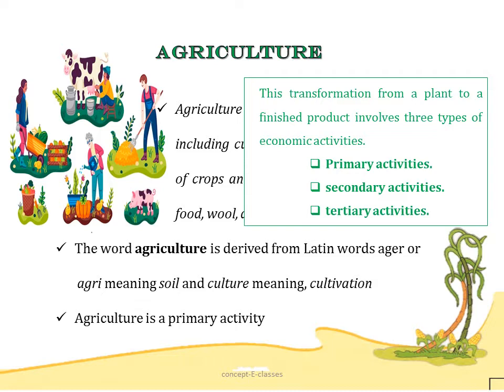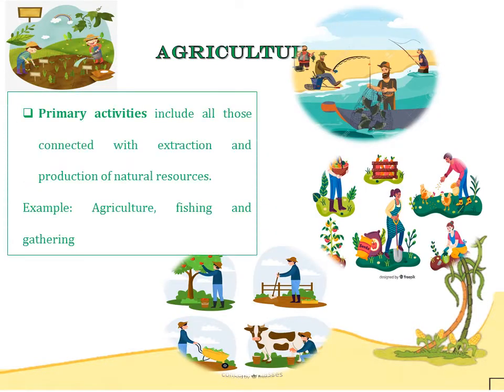So let's discuss briefly what all are these activities. Now what are primary activities? Primary activities include all those occupations which are connected with the extraction and production of natural resources. For example, agriculture, fishing and gathering. So in all these examples, we can see that these activities are directly associated with nature. So such activities are called as primary activities.